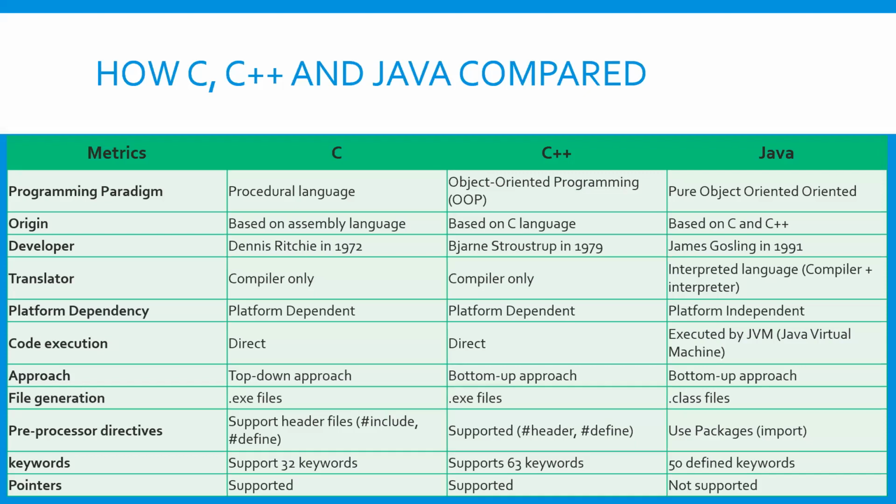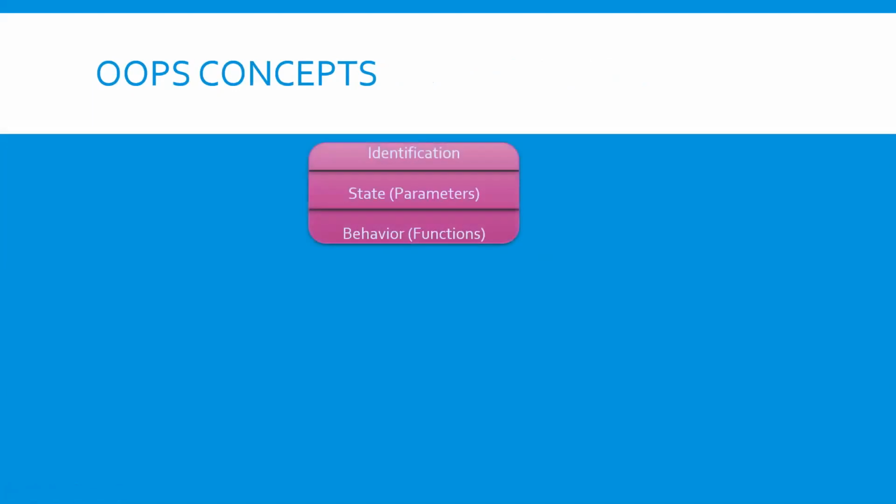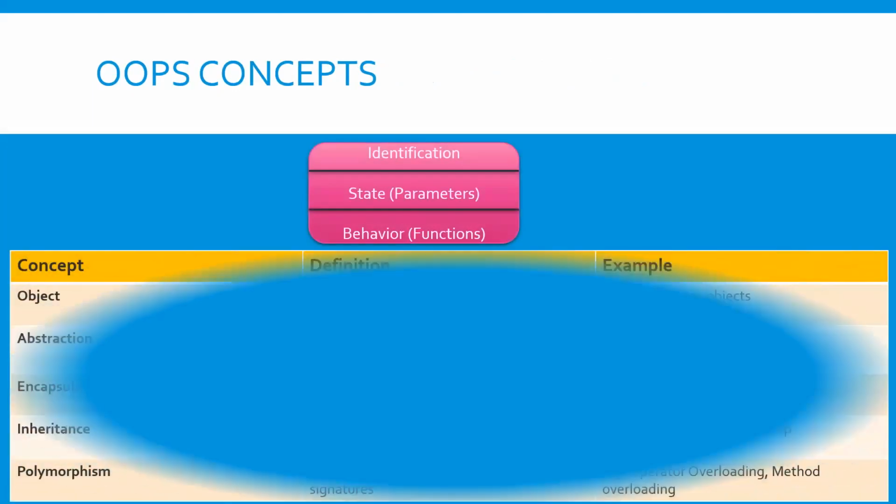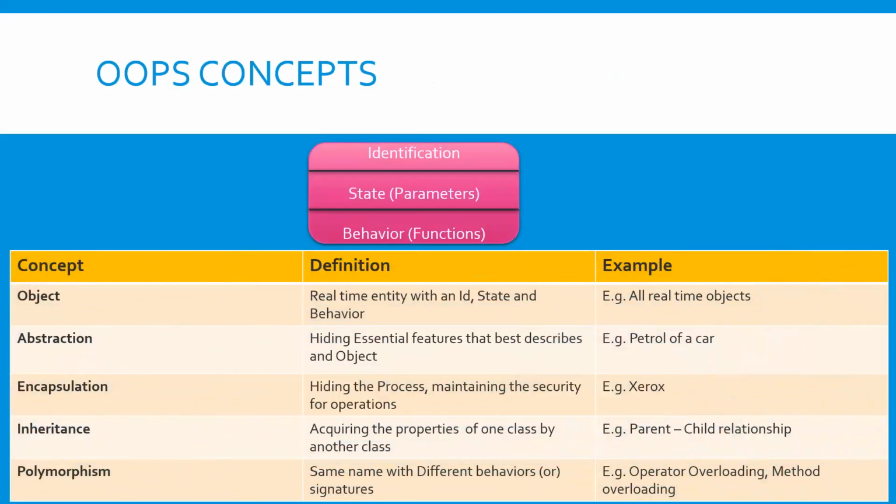Next one is the features of Java. We know how to declare the identification, the parameters, and the functions in C language. In Java, it is the same, with a data type. We have to declare it for the variables. What is a variable?